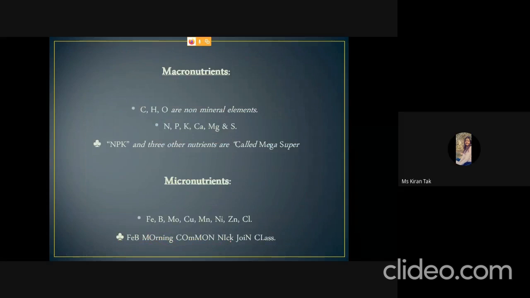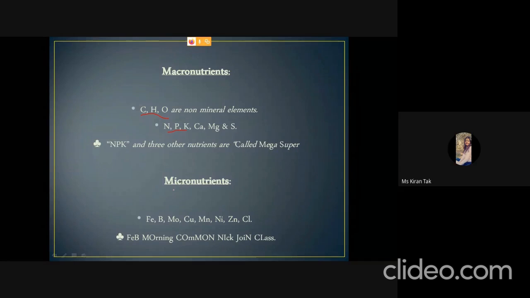Okay, so here is the trick to learn macronutrients and micronutrients. Carbon, hydrogen, and oxygen are the structural components of each and every biomolecule. So it is very easy to remember that these elements are macronutrients, and the rest of them can be remembered with a statement. Using this statement, NPK and 3 other nutrients are called mega super. NPK for nitrogen, phosphorus, and potassium, and called for calcium, mega for magnesium, and super for sulfur.